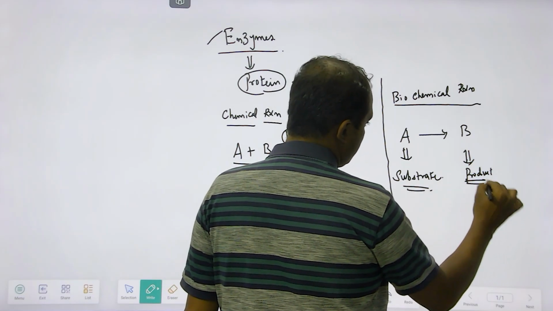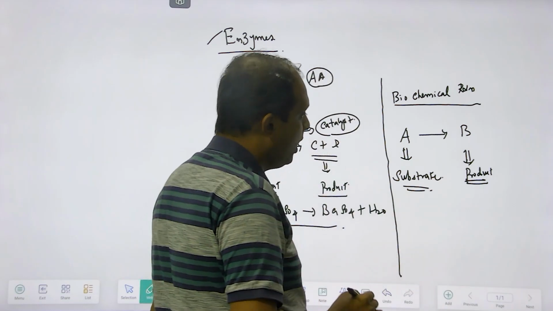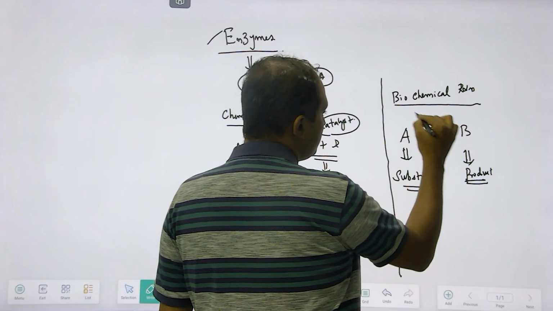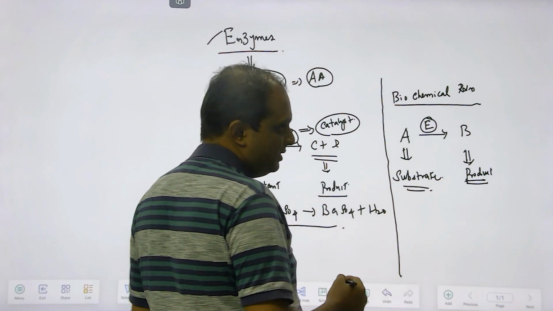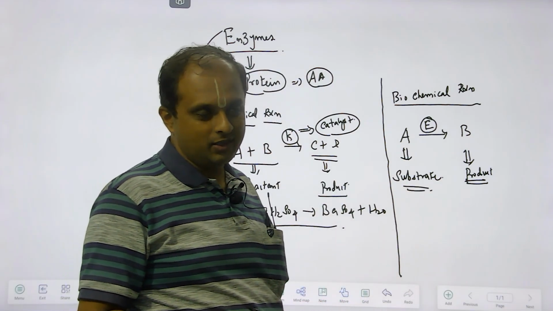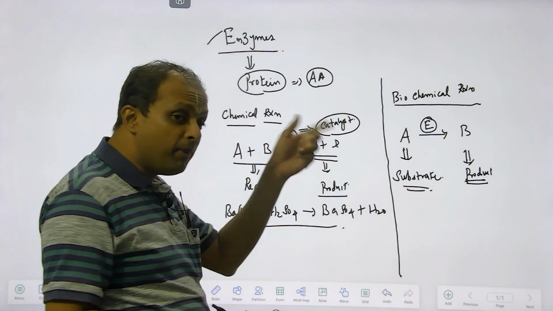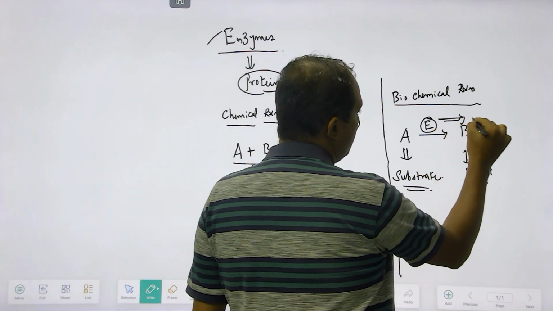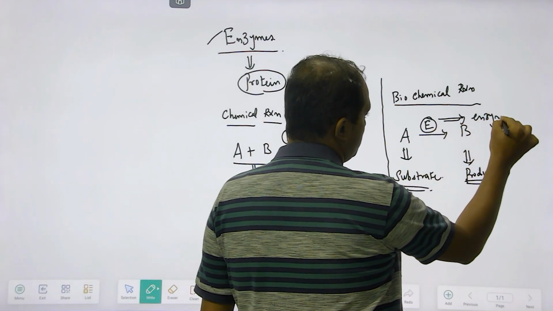It retains the same nomenclature, and you have an E, and this is a biocatalyst. This is not a normal catalyst. This biocatalyst is given another name, which is the enzyme.